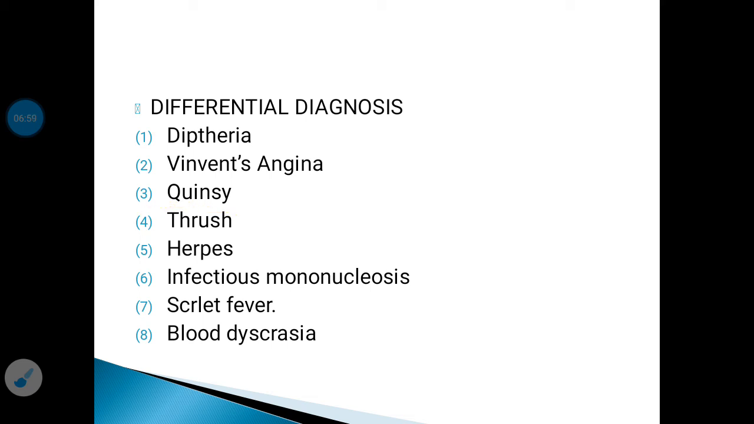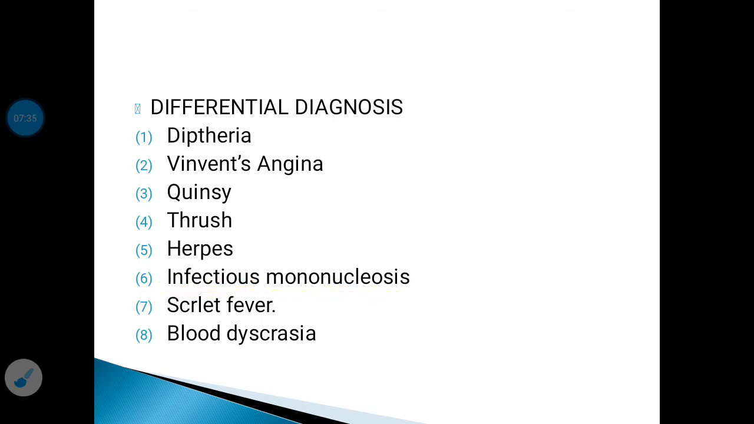Differential diagnosis with thrush. Thrush is a fungal infection by Candida albicans, and here the lesions will appear as white curd-like patches. Another differential diagnosis is with herpes. In herpes, there will be painful single or multiple ulcers which are often present in a row. So that is how it differentiates from tonsillitis.